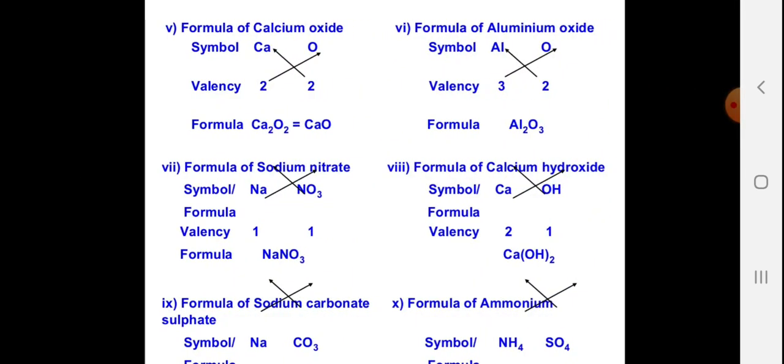You can see the calcium oxide, that is Ca2O2 or CaO. Aluminium oxide, Al2O3. Sodium nitrate, Na2NO3. Calcium hydroxide, Ca(OH)2. And sodium carbonate, Na2CO3. Ammonium sulfate, NH4SO4.